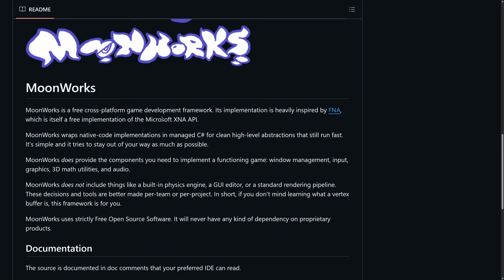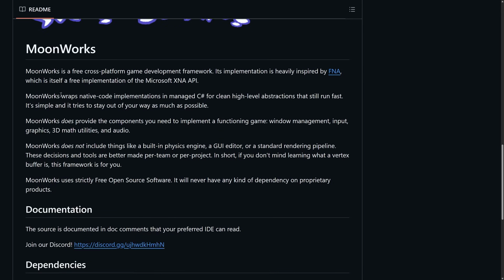Free implementation of Microsoft's XNA. Moonworks wraps native code implementations in managed C# for high-level abstractions that still run fast. It's simple, and it tries to stay out of your way as much as possible.